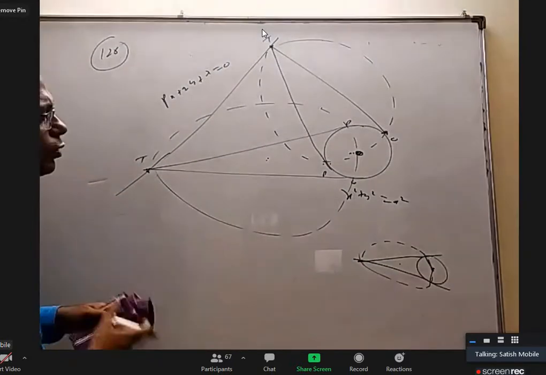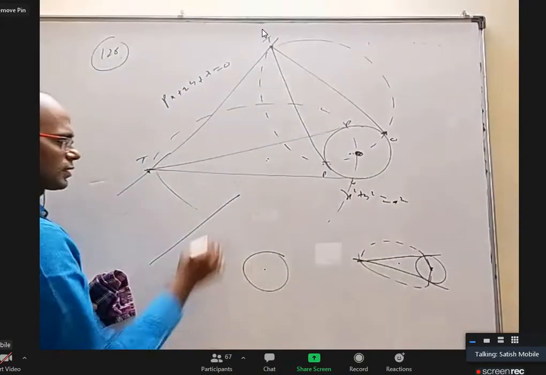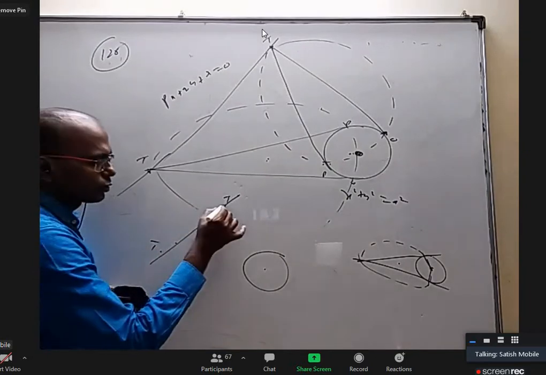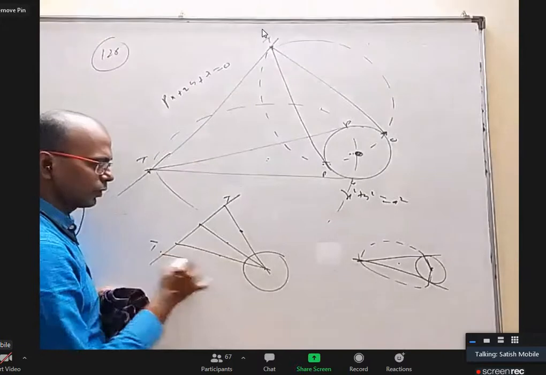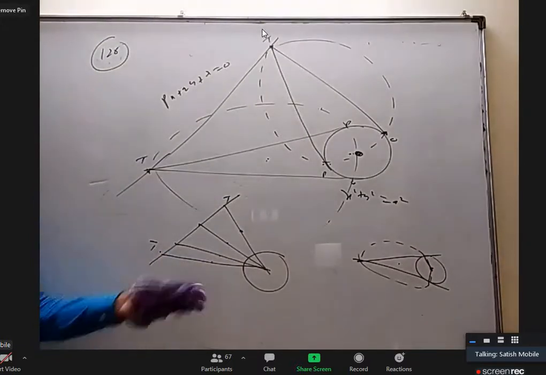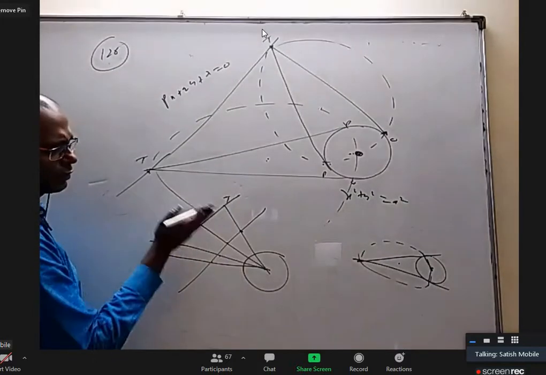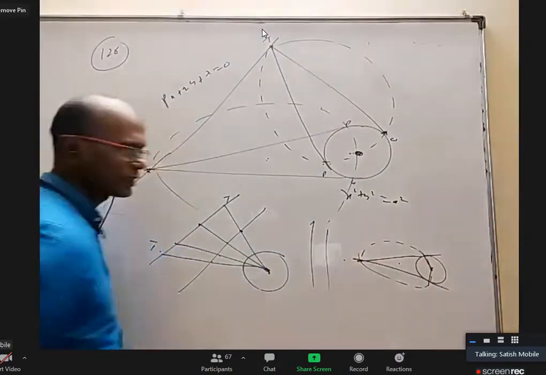That means you can change the whole question like this. Line is there, circle is there, center is there. One time T is here, one time here, one time here. Join to origin, find the midpoint. What is the locus they are asking? So obviously another line parallel to it. In fact, it will be a mid-parallel line of this and this. If I give you a line and a point, take the midpoint, it is that line.